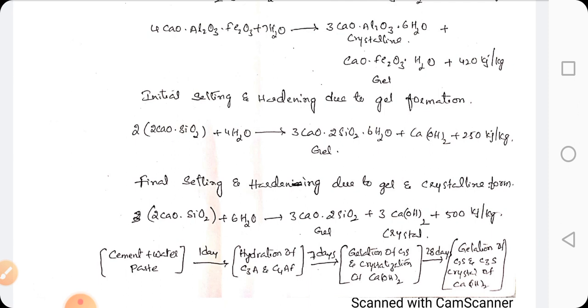So these are the four equations for setting and hardening. In these four equations, they are producing gel and crystal. Due to gel formation, setting is obtained, and due to crystallization, development of strength takes place, so that is hardening.